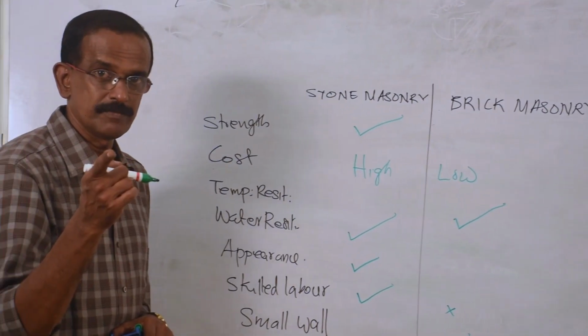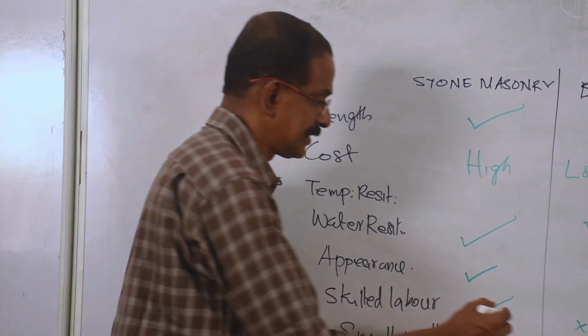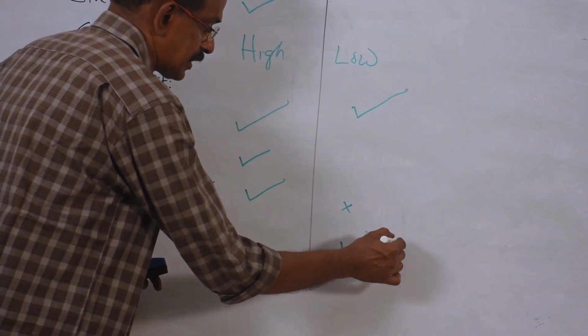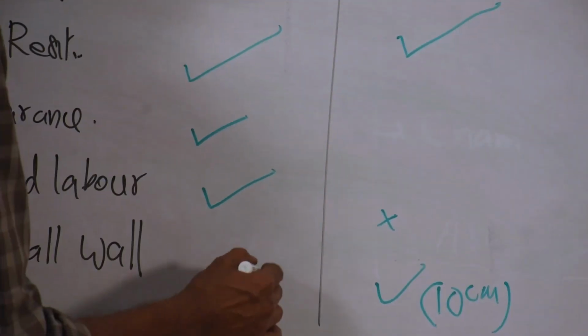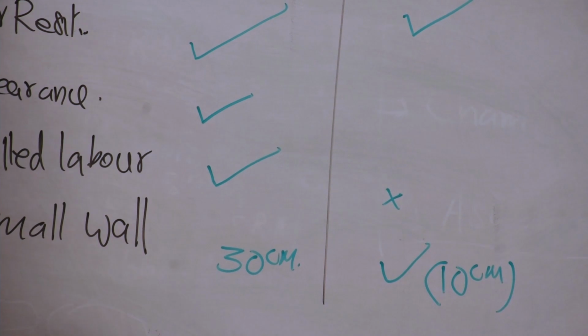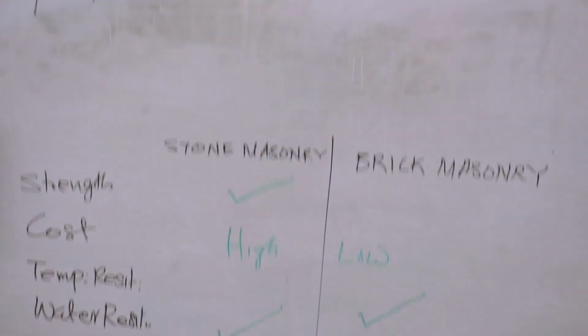What is the minimum thickness? Structure bond we have seen. Thickness of wall is 10 centimeter. Minimum thickness is 10 centimeter, whereas if you are using stone, the minimum thickness is 30 centimeter. So this is the comparison.